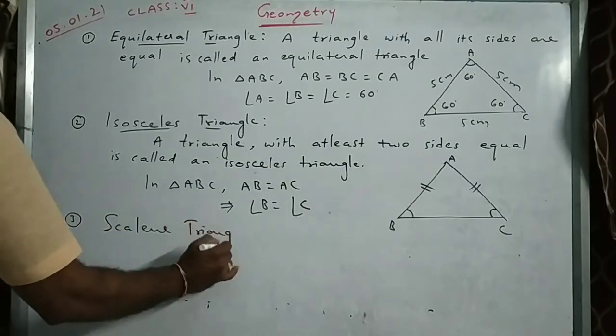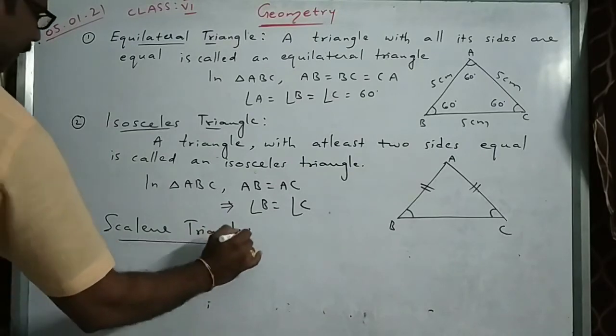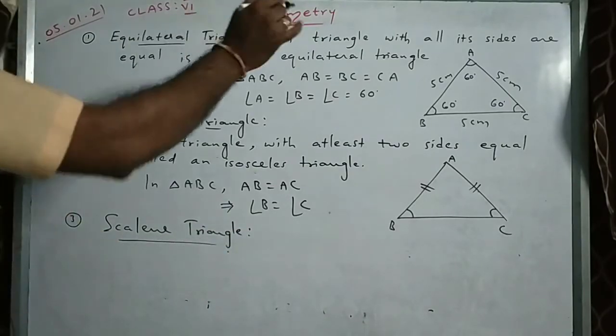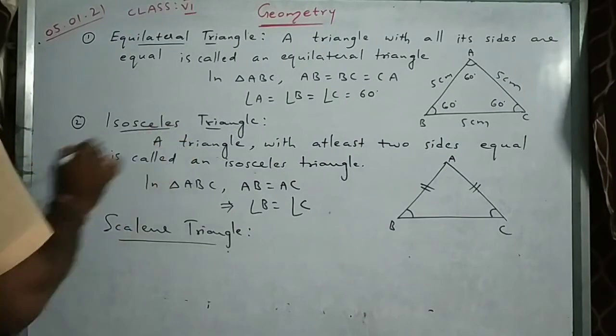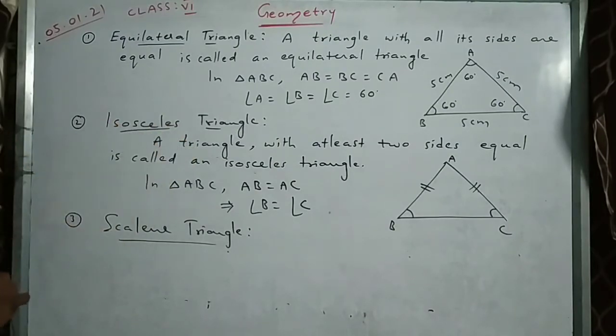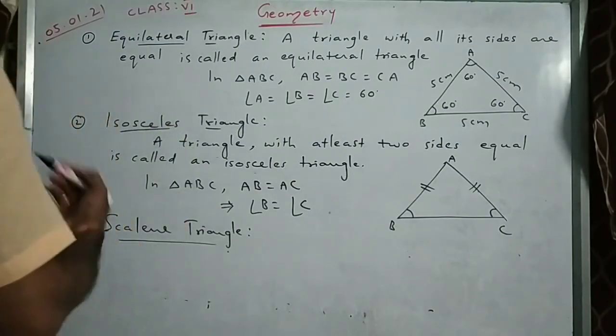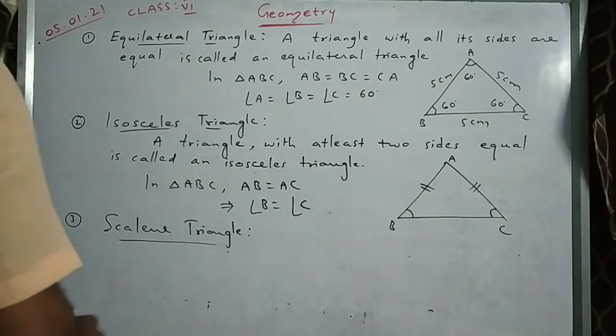Scalene triangle means no two sides are equal. Equilateral means all the three sides are equal. Isosceles means any two sides are equal. But scalene means no two sides are equal. Okay.